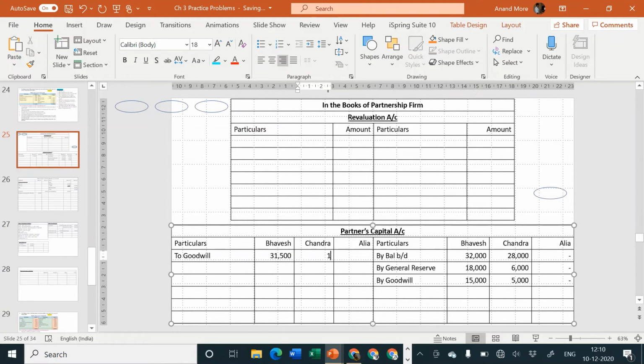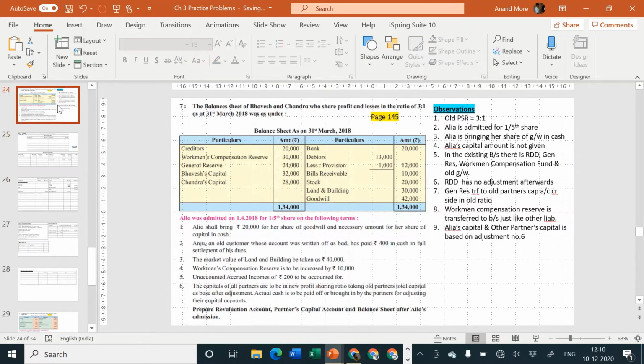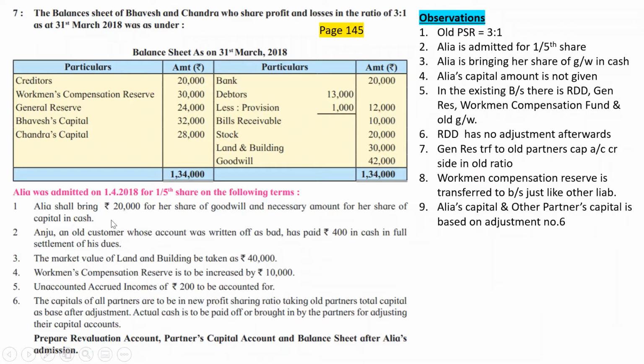31,500 and 10,500 and dash. So now we have completed the first adjustment. Alia shall bring in 20,000 rupees for her share of goodwill. This is a general adjustment: cash to goodwill, goodwill to old partners in sacrifice ratio. And because there is existing goodwill in the balance sheet, it will have to be transferred to the old partners' capital accounts in their old PSR. Okay, that is also done.